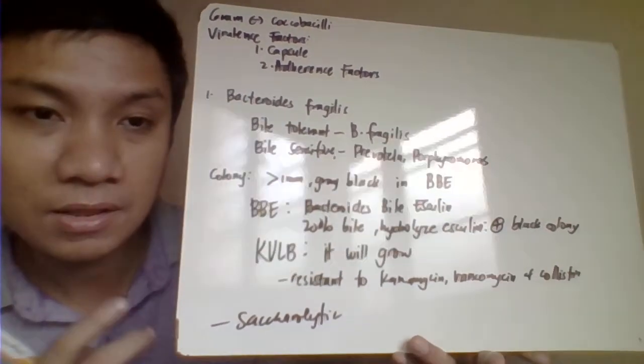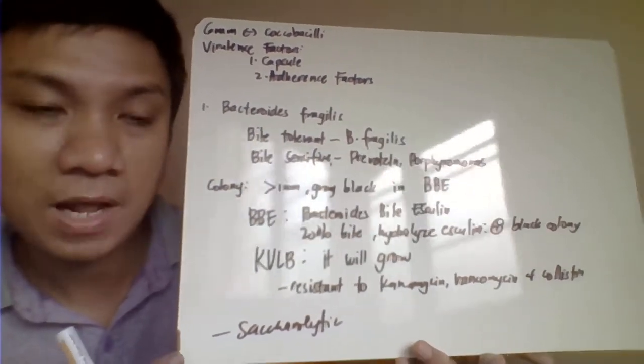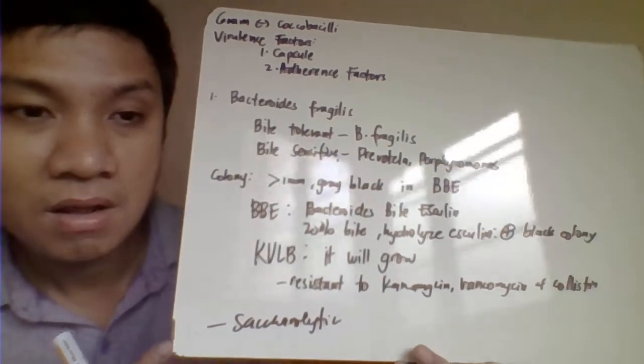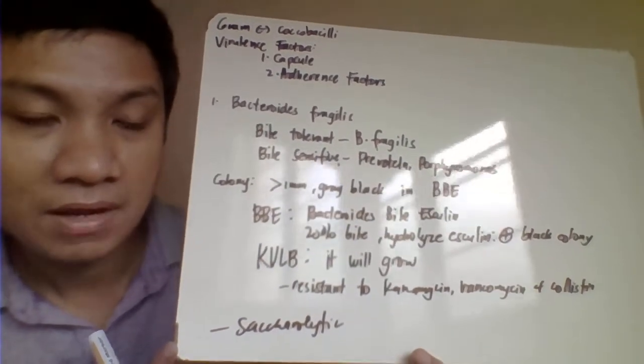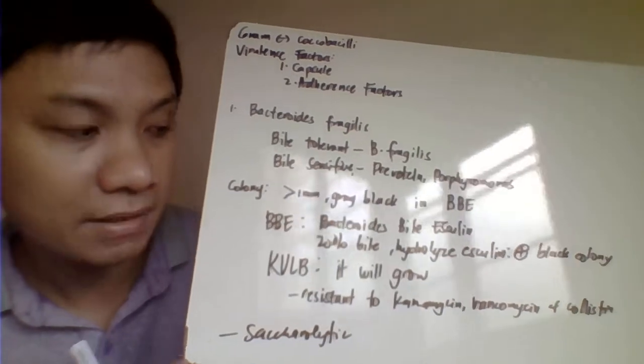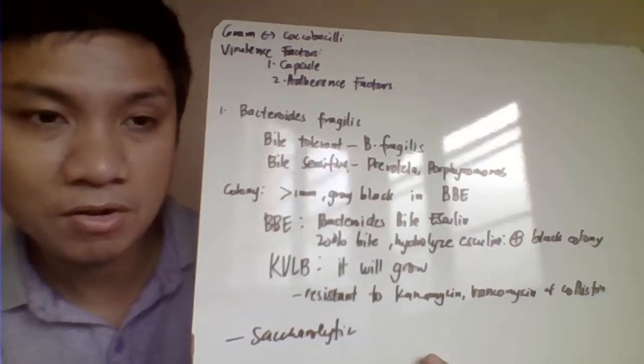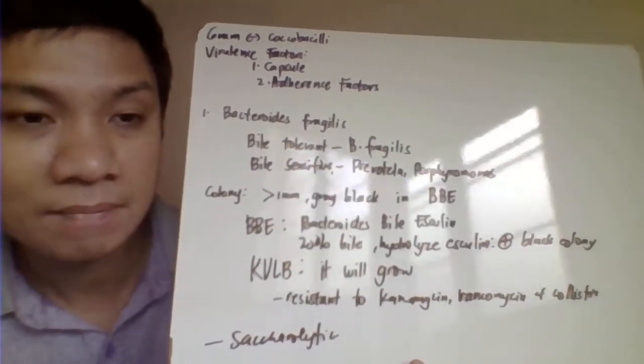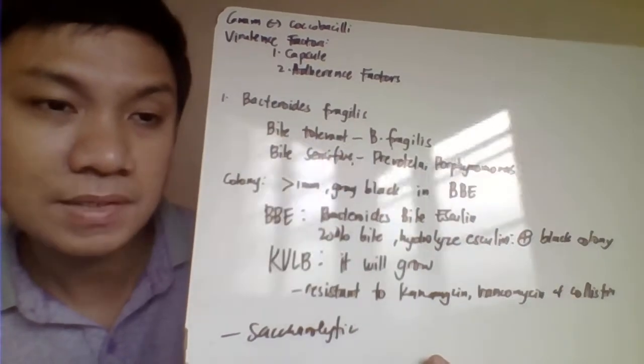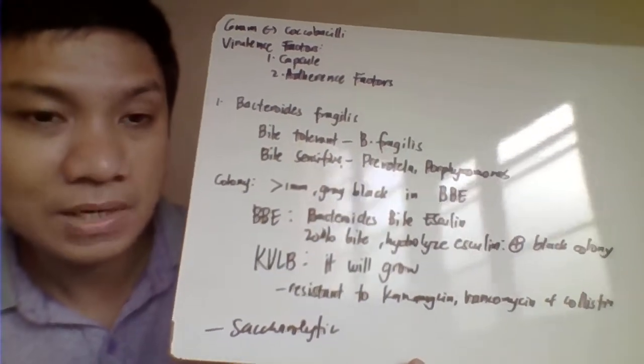Okay, so there are two main na culture media that would help us to distinguish the growth of the different gram-negative anaerobic na mga coccobacilli. The first one, we have your BBE, which is your Bacteroides bile esculin. That one contains 20% na bile, also contains the esculin.